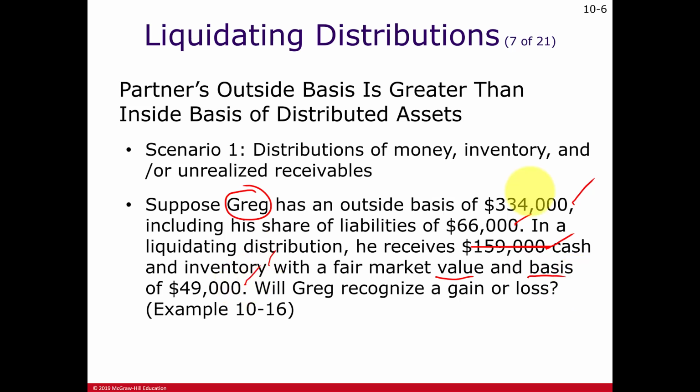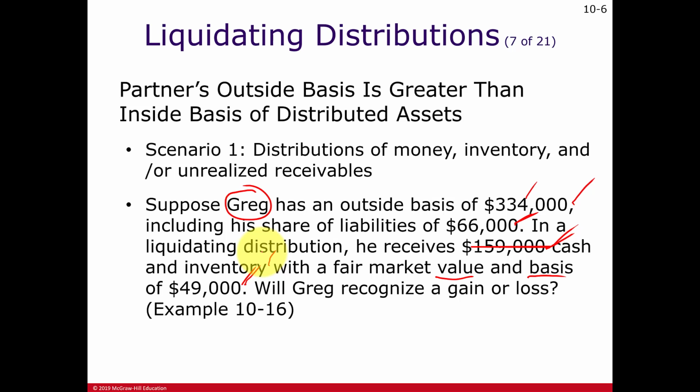So of the 334,000 cost basis, we reduce it by the relief of debt. This is just like receiving cash and paying off the debt. And here's receiving cash and just using or holding the cash, and then assigning another 49,000 to the inventory. And if Greg eventually sells the inventory for more than 49,000, the difference is going to be ordinary income. If he sells it for less than 49,000, the difference is going to be an ordinary loss.